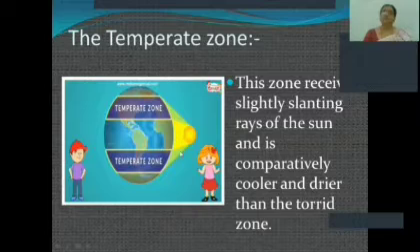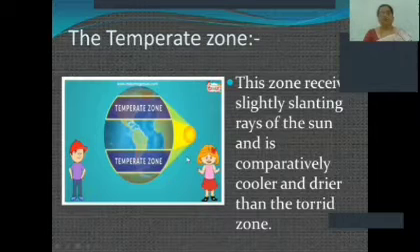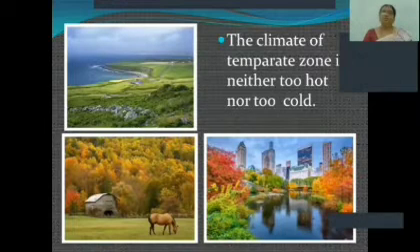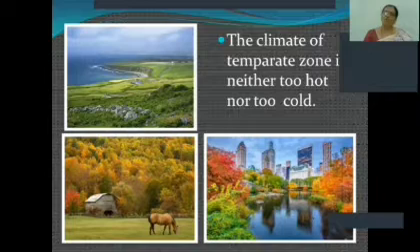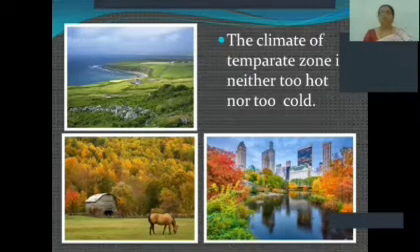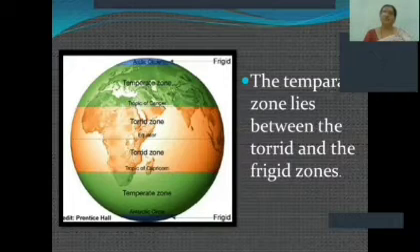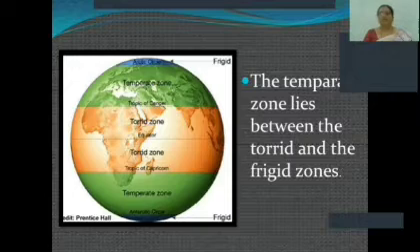Moderate climate means not very cold and not very hot. The climate of this zone is moderate, that is, neither too hot nor too cold. As you can see on the screen, children, the climate of the temperate zone is very pleasant. And here on the screen, again, you can see, children, this zone lies between the torrid and the frigid zones.